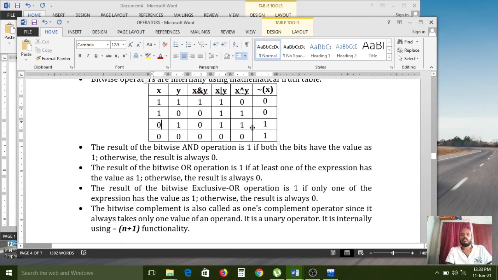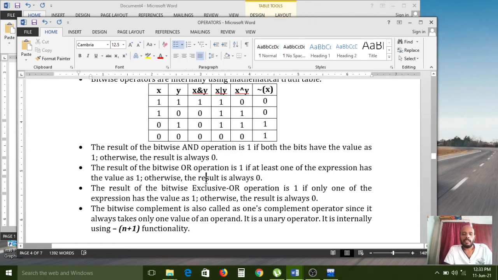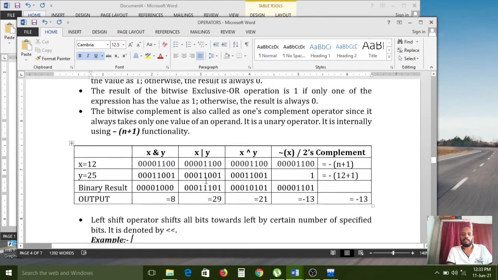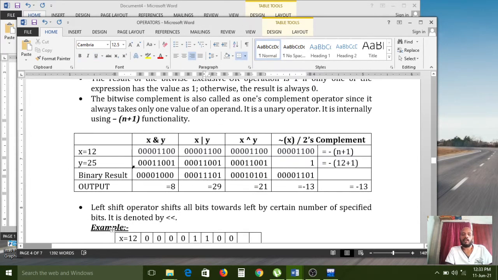Like that. Negation means reverse process. So here 1 1 0 0. Here 1 is there, it will reverse to 0. And here 1 is reversed to 0. Here 0 1 0 1. So like that the bitwise operators will work. Okay. And it is completely depending on bits like this.